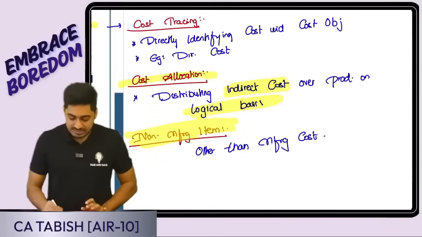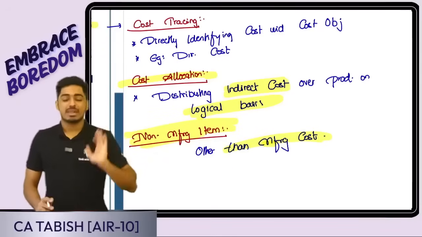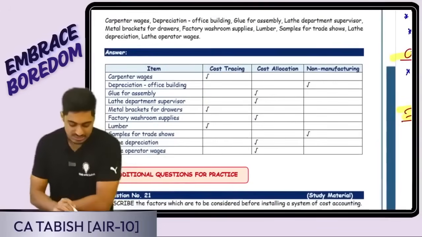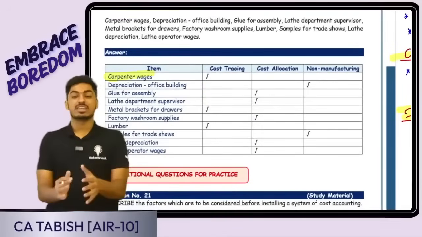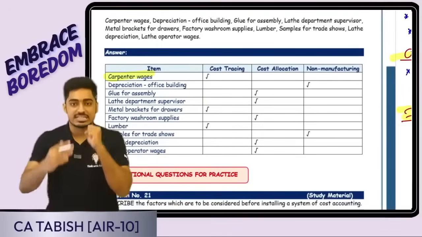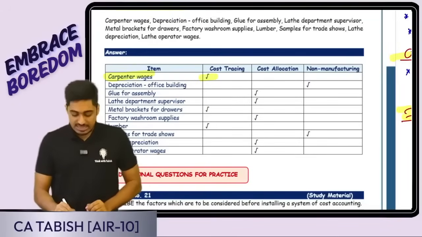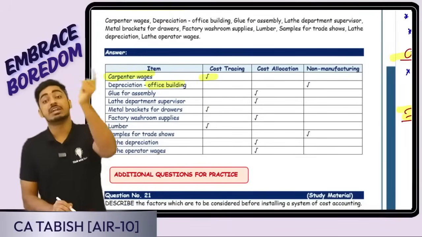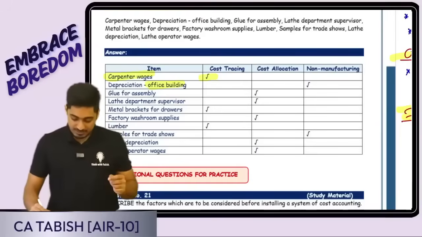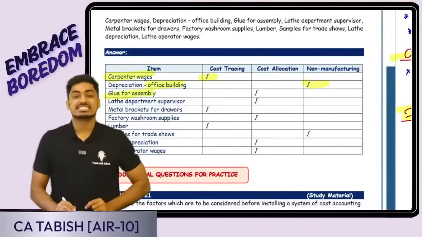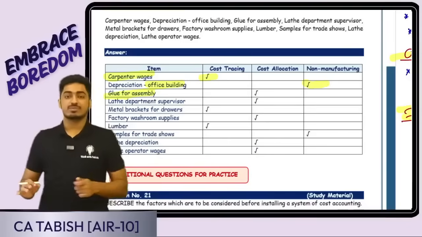Next is non-manufacturing items. It is incurred for other than manufacturing costs. So let us try seeing. Look at the students. Yes, we are manufacturing office furniture. Carpenter wages are direct for this furniture. How much can I tell? Cost tracing. Depreciation of office building: office building is non-manufacturing. Glue for assembly. Yes, I'm assembling, and for that I'm using the glue.